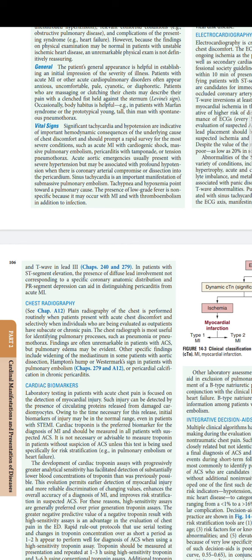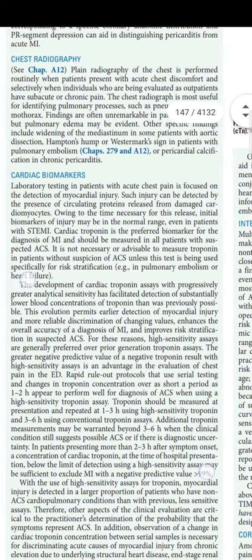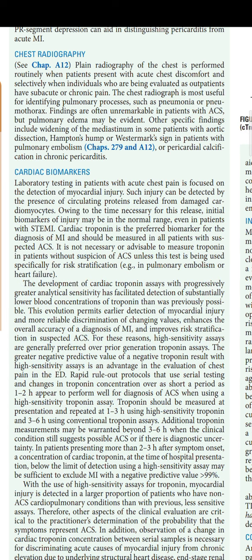Usually in the 20th edition, for the cardiac biomarkers, there was a clear cut suggestion that it has to be done at the presentation and after 3 to 6 hours, but here that suggestion was removed, and in the next paragraph they have enrolled rapid rule-out protocols that use serial testing over a short period of time like 1 to 2 hours, and then troponin should be measured at presentation and repeated 1 to 3 hours. This was not there in the previous edition. It was 3 to 6 hours.